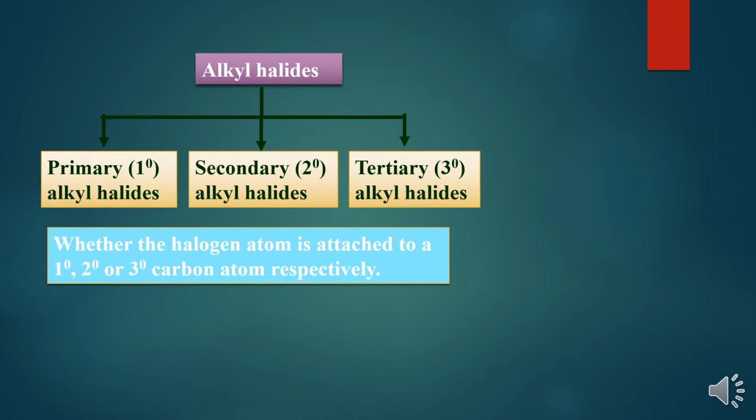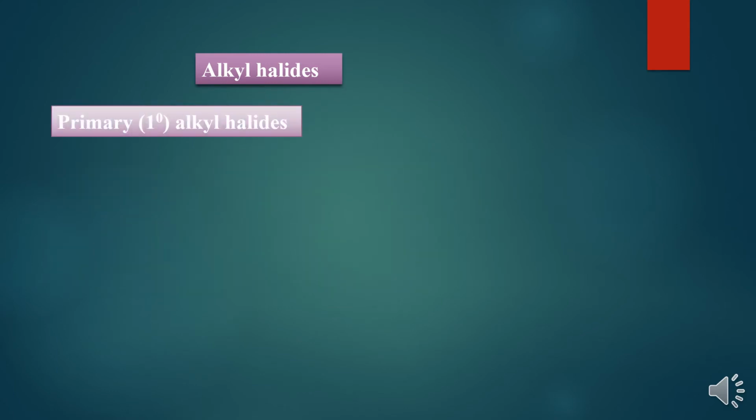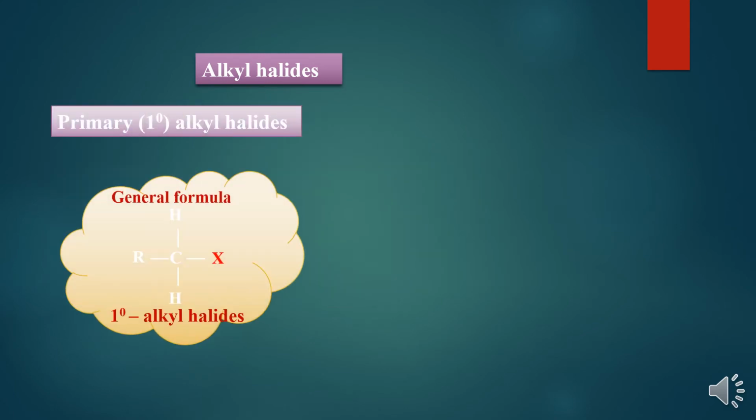Primary, secondary and tertiary alkyl halides are based on where exactly the halogen atom is attached, whether the carbon atom is primary, secondary or tertiary respectively. Now the first one, primary alkyl halides. In a primary alkyl halide, the halogen atom is attached to a carbon atom that is linked to only one carbon atom, or no other carbon atom.